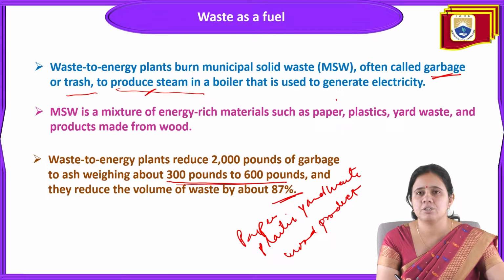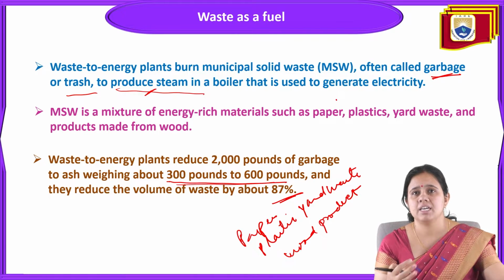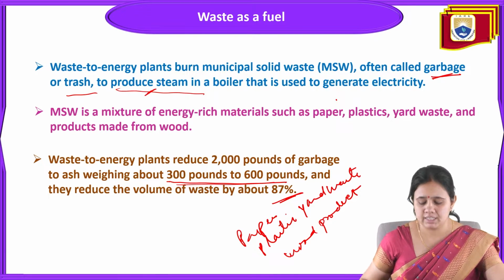By burning MSW, very high heat is generated, which produces steam in a boiler, and that steam can be used to generate electricity. MSW is rich in material such as paper, plastic, yard waste, and wood products.